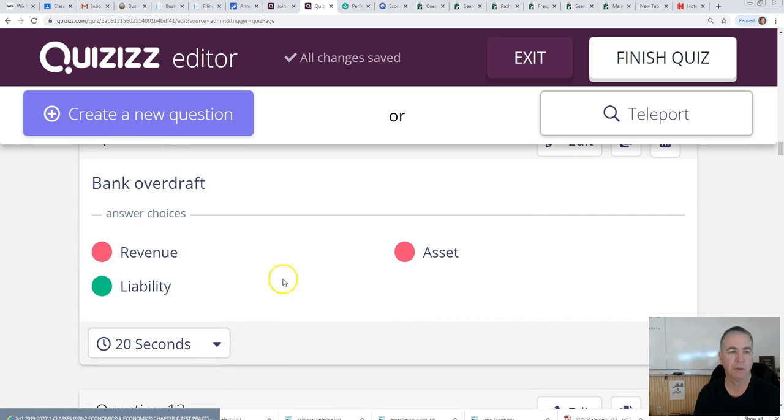A bank overdraft. So if you try to take money out of the bank and you don't have any money in the bank, for example, like writing a check, then you've got a problem there because now you owe the bank money, and anytime you owe money, we just learned that that is a liability.